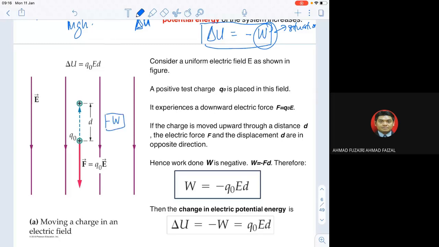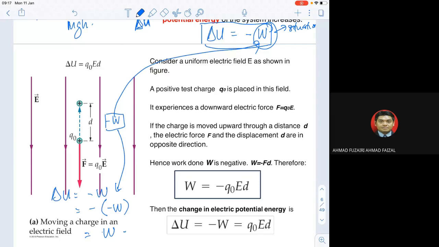So we try to bring it up to here, and delta U equals negative W, and negative meeting another negative, that's why delta U equals W. At first, delta U is equivalent to negative W because it's always like that.